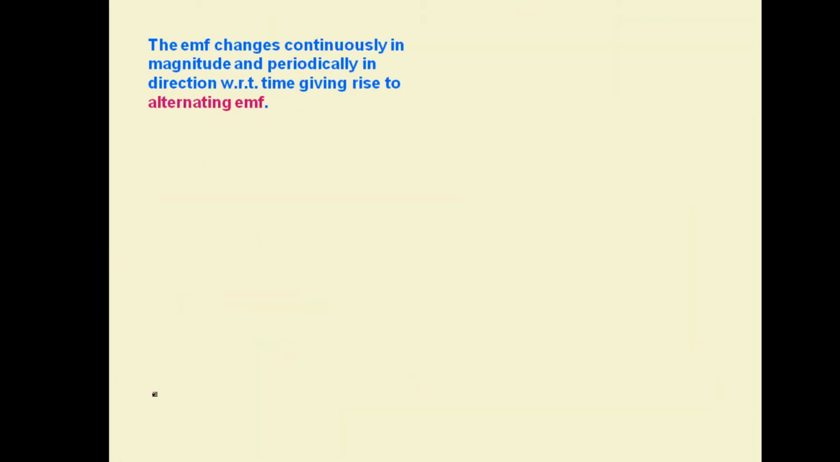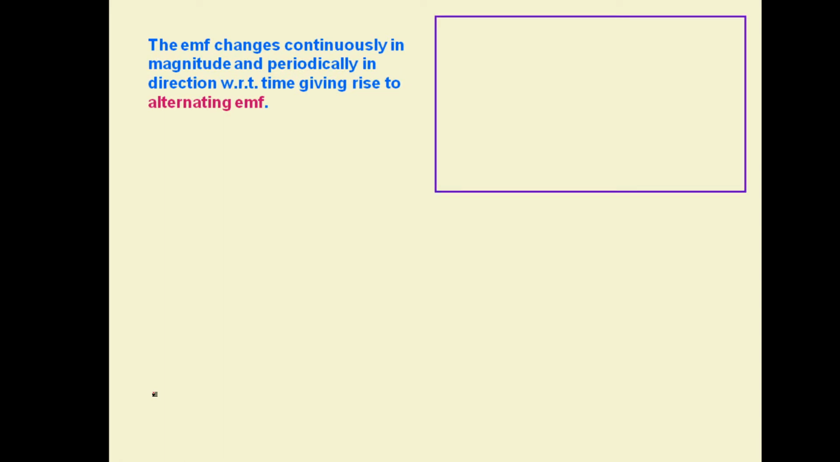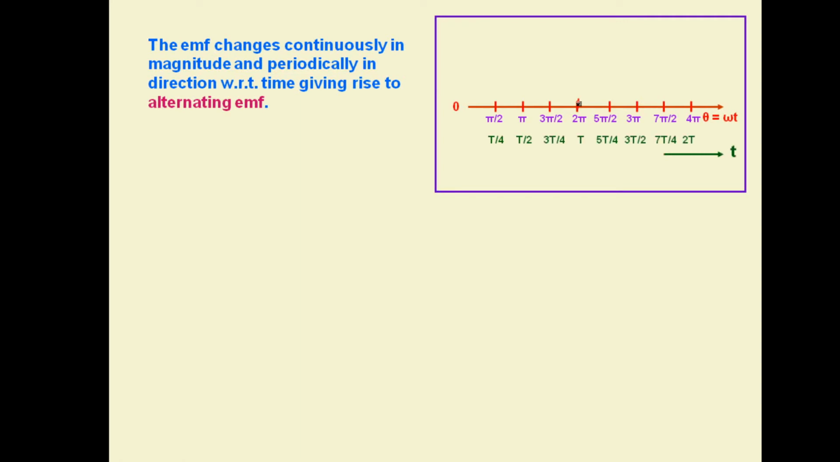The EMF changes continuously in magnitude as well as periodically in direction with respect to time, giving rise to the alternating form of the EMF like this. Suppose this is the time axis where theta is equal to omega t. Angles are 0, pi by 2, pi, 3 pi by 2 and 2 pi. This 0 to 2 pi is giving one complete rotation, one complete cycle, then further rotation is there. So times are T by 4, T by 2.